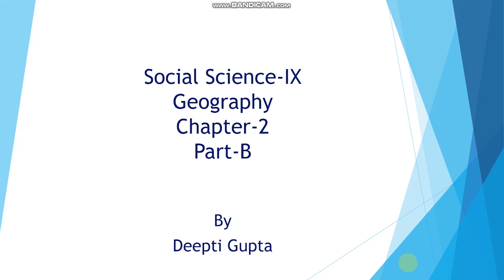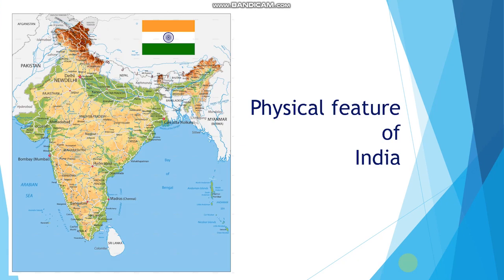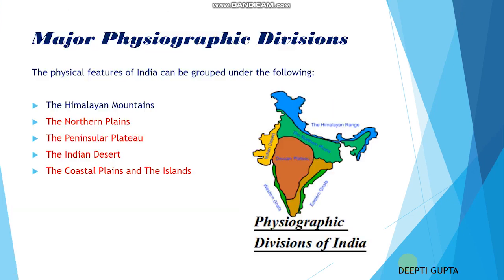Hello student. Today we will start part B of chapter 2 from geography, that is physical features of India. So coming to the chapter, the major physiographic divisions. The portion on the Himalayan mountains we already did in part A. In this particular module, we will complete the northern plains, the peninsular plateau, the Indian desert, the coastal plains and the islands.